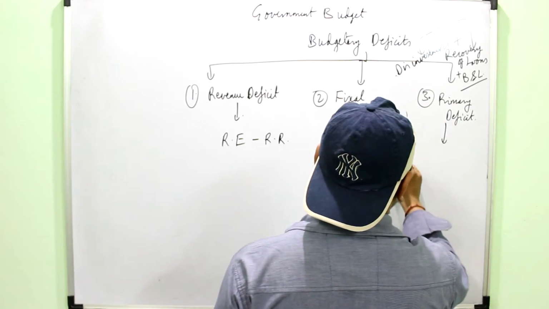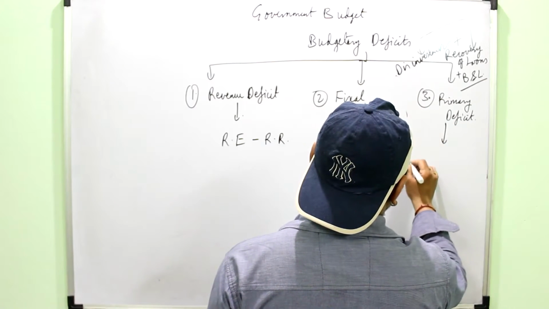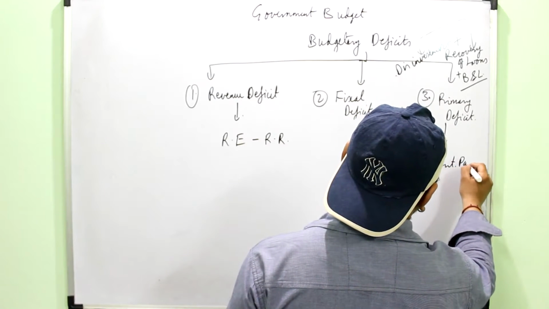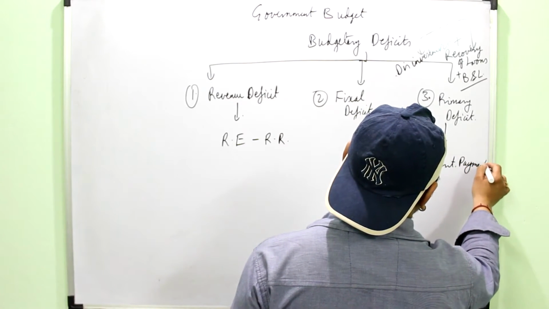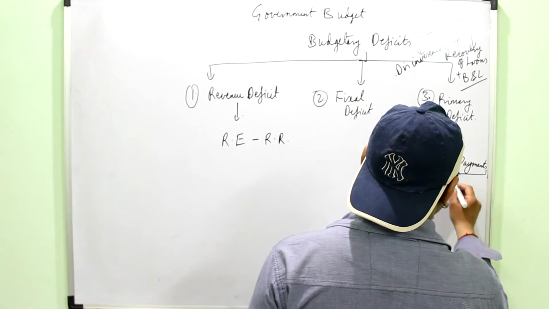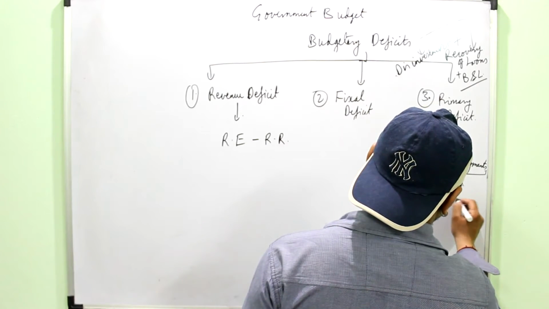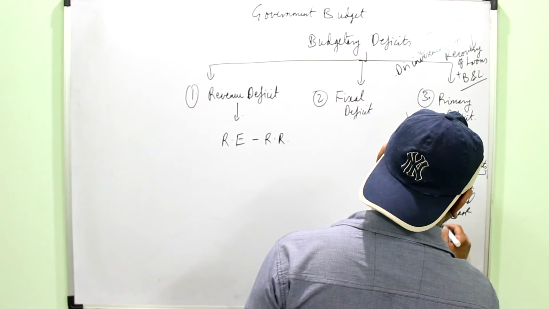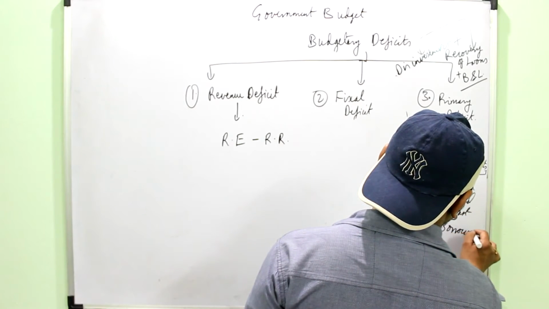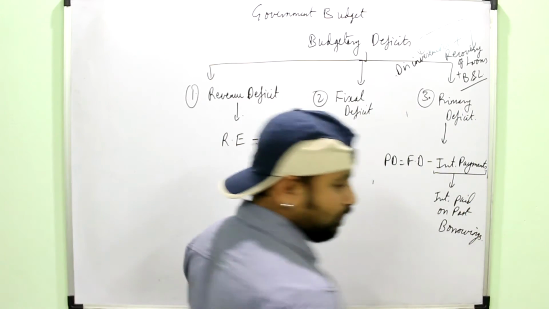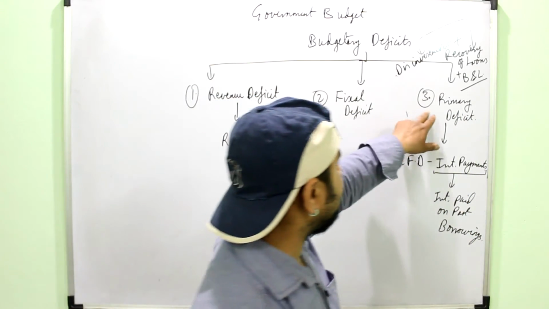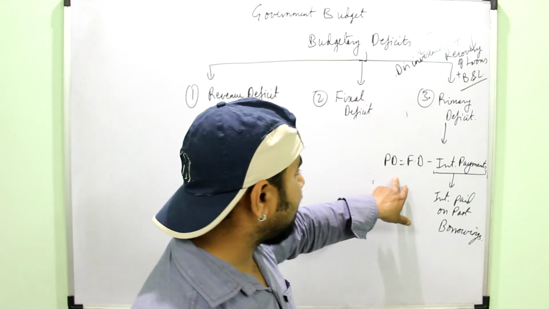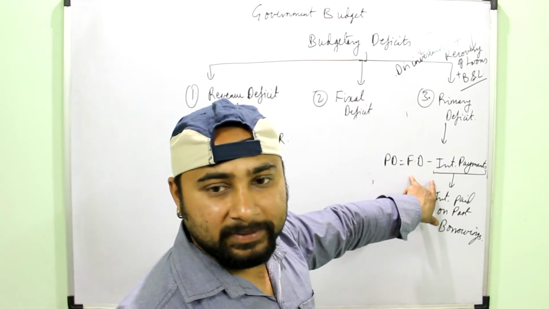Primary deficit is equal to fiscal deficit minus interest payments. These interest payments refer to the interest paid on past borrowings, the old borrowings of the government. So primary deficit shows how much money the government has required besides its interest payments.